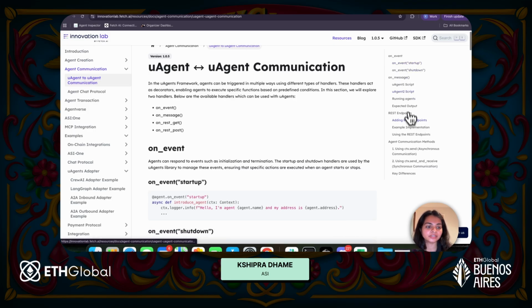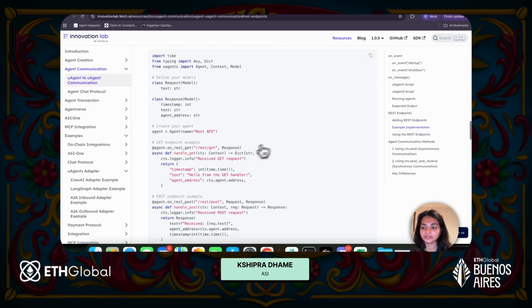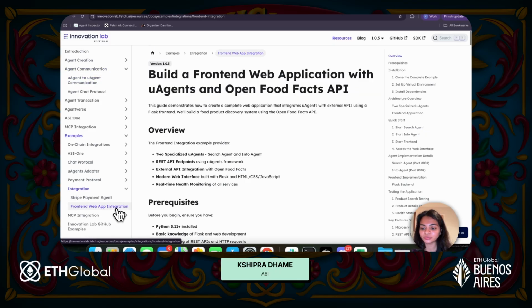So the first example that we saw, the different handlers that I was talking about: on event startup, on event shutdown, on message. Now, let's say some of you might actually want to build some UIs for your application, and you would then need some REST endpoints, like some endpoints where you could send your post request to, right? So you can also add REST endpoints to your agent, and you can refer to this document over here. And I think we also have an integration which shows how to connect front ends to your agents.